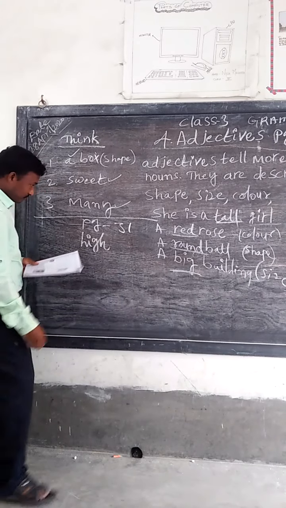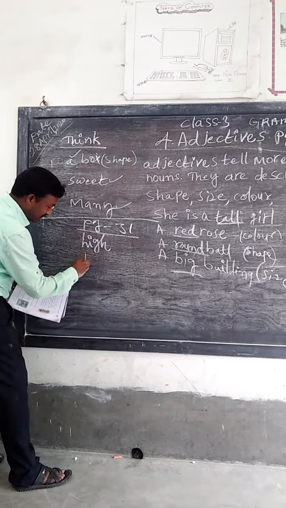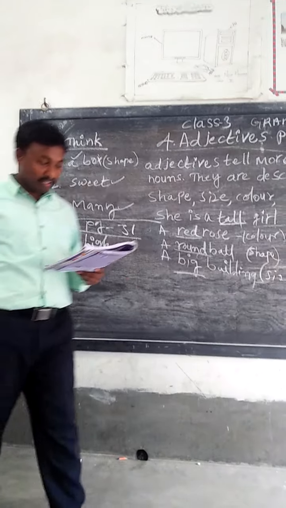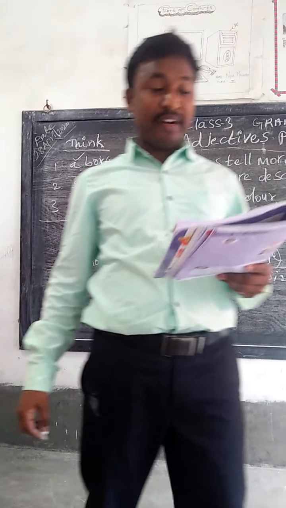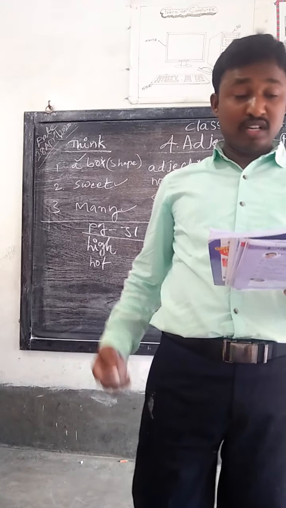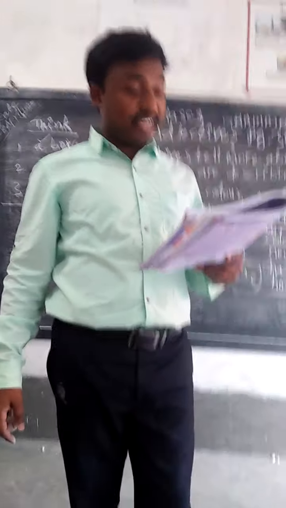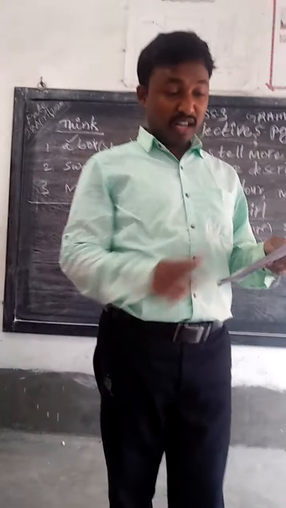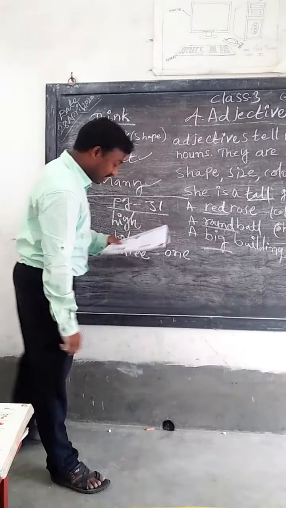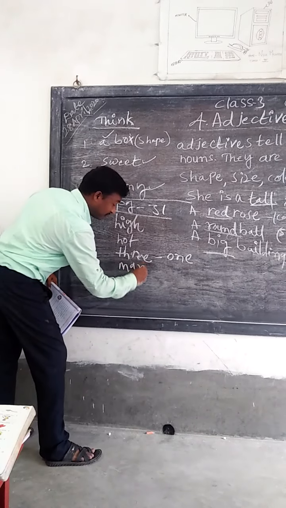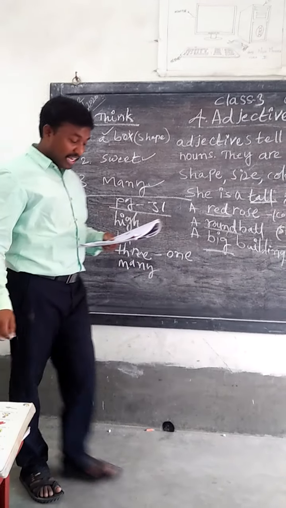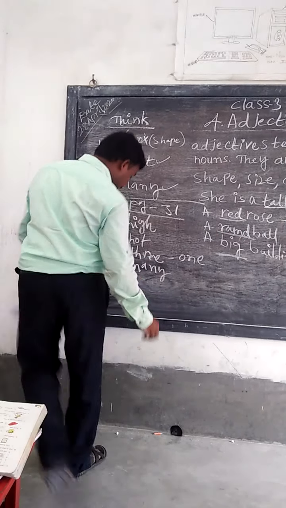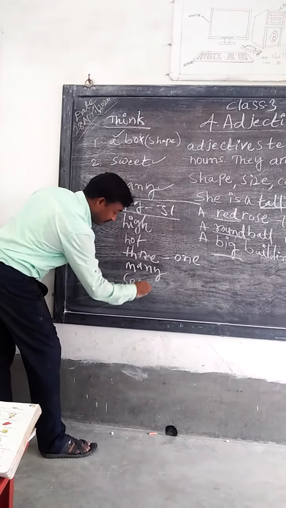Hot. Page number 31. This one is hot, this one is high. Okay, hot desert. The flag of India has how many flags? Three. India has three bands and one wheel. Here, you write many: many languages and cultures. It is the second country after China.